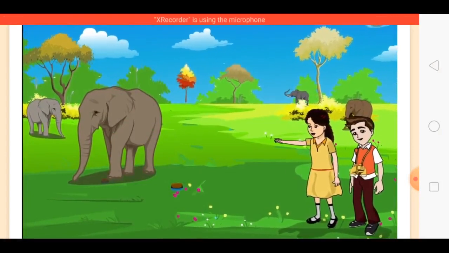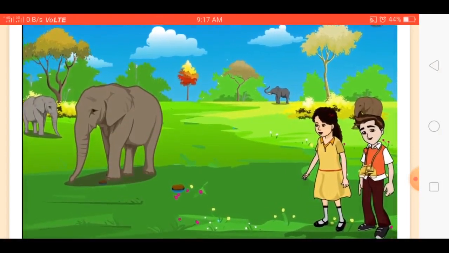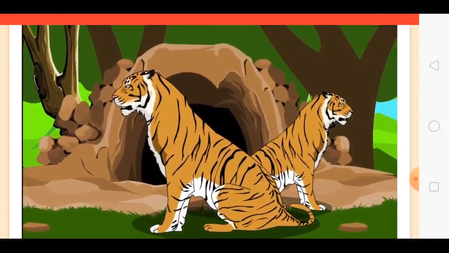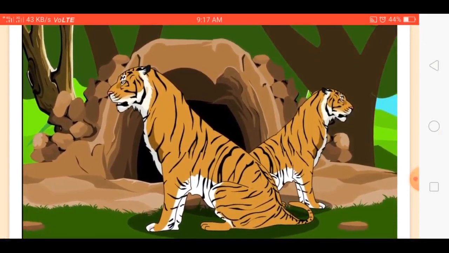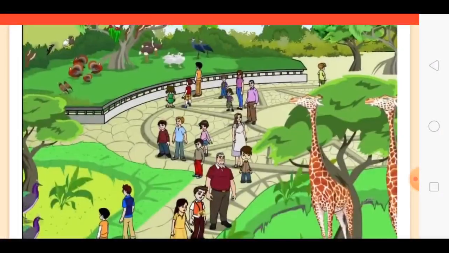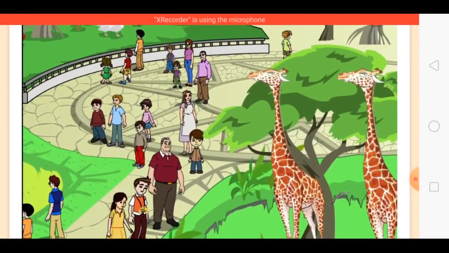Wow, look at the huge elephant. I wonder what would be its weight. My, I can spot a tiger. It has black stripes all over the body. Can the tiger see me too? Wow, the giraffe has a long neck.